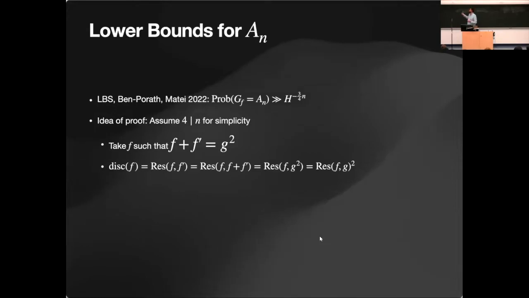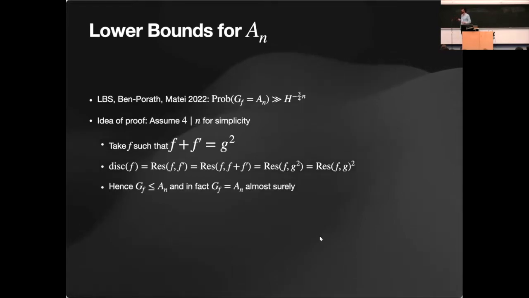I can add one of the variables to the other. So the resultant of f and f prime is the same as the resultant of f and f plus f prime, which is the same as the resultant of f and g squared. And again, the resultant is multiplicative, so it's the same as the resultant of f and g, squared. So the discriminant of any polynomial of this form is a square.